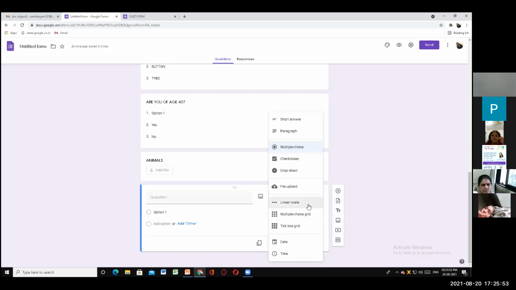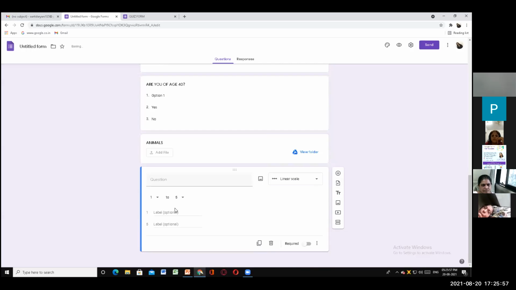Next option, linear scale. Linear scale is basically for subjective questions, for a scoring scale. So if I want to put 1, for 1, I will label it as strongly disagree.